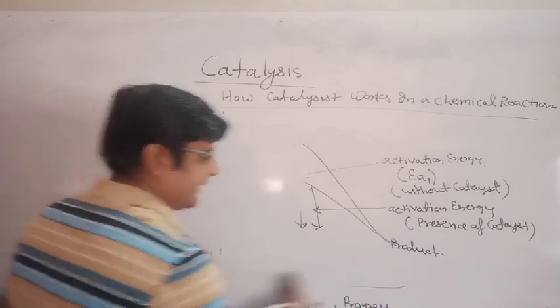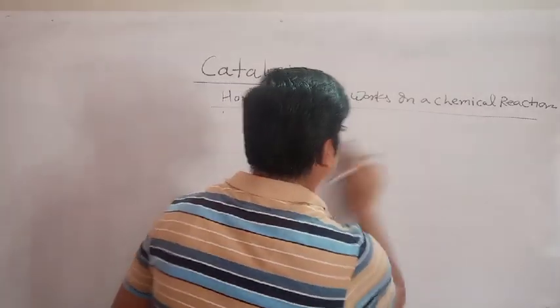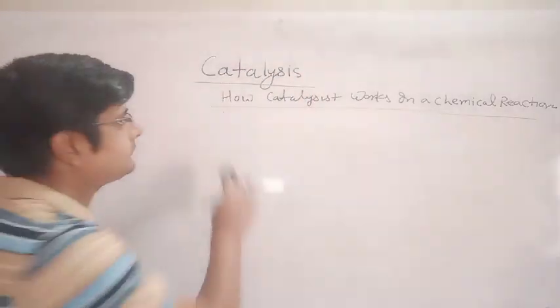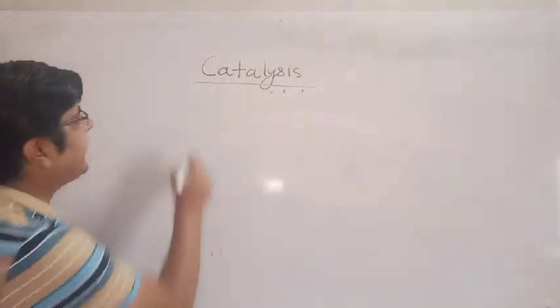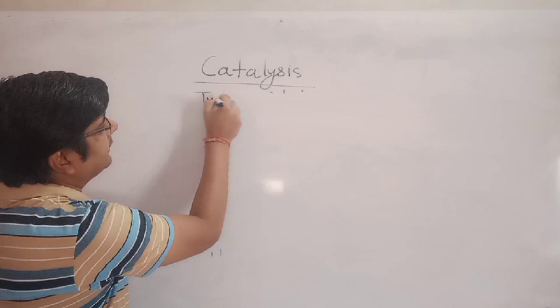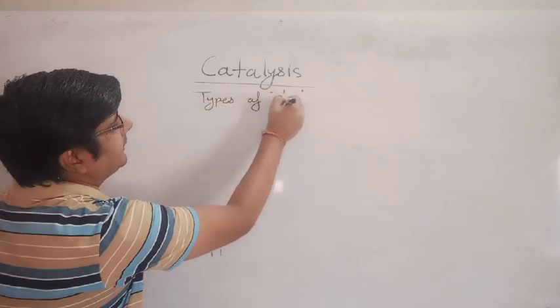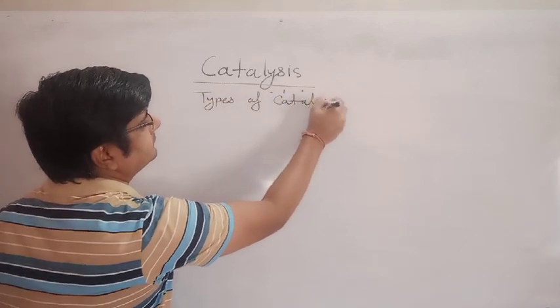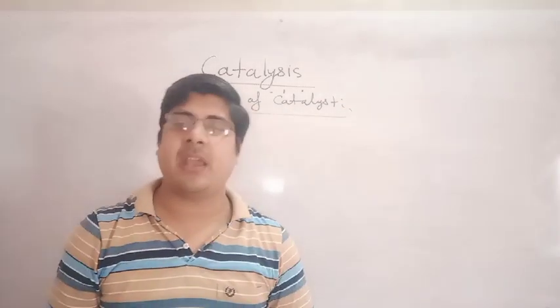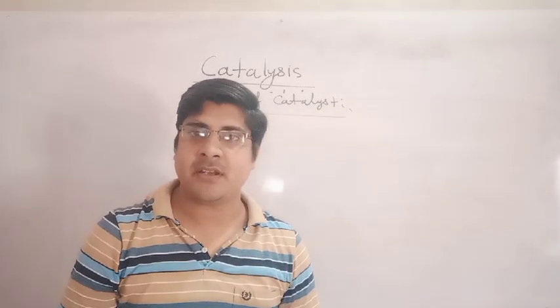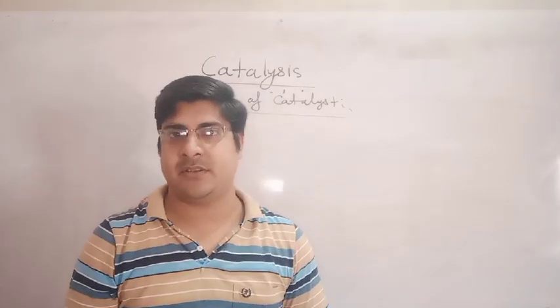Now we will understand types of catalyst. Catalyst may increase the rate of reaction or may decrease the rate of reaction.